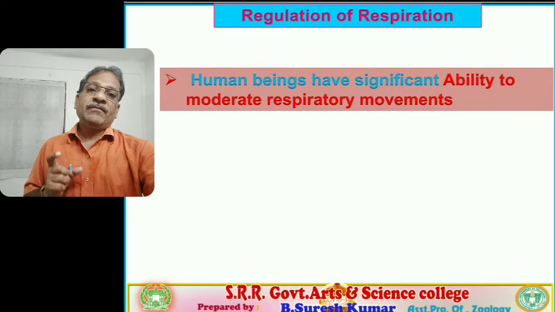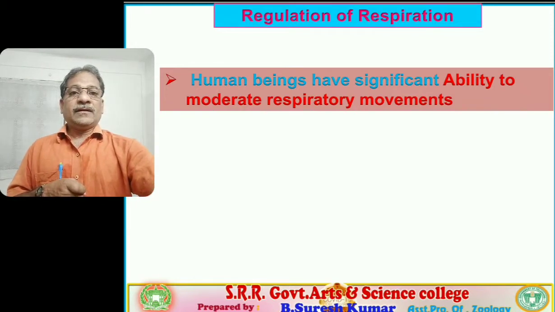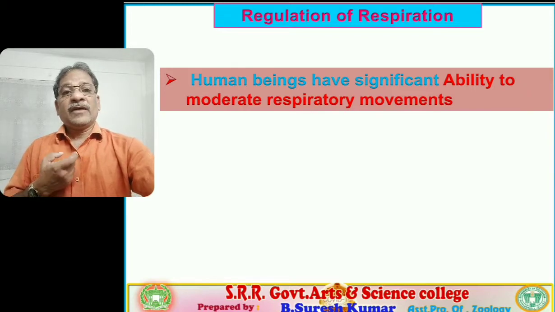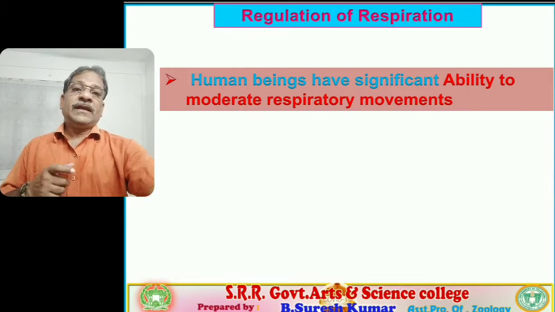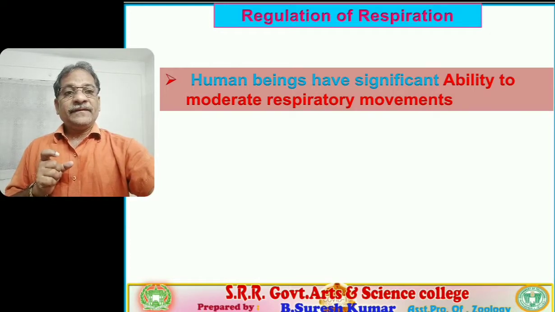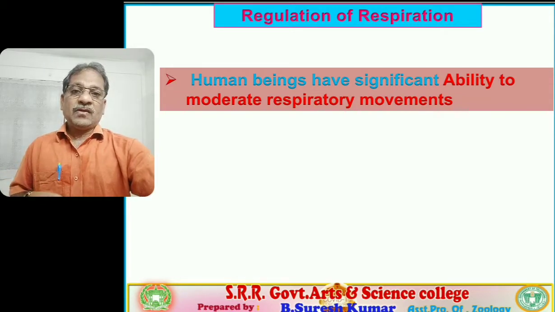Followed. So human beings have a significant ability to moderate our respiratory movements. The respiratory movements are responsible for ventilation. Followed. What is involved in respiratory movements? The intercostal muscles are involved, the diaphragm muscles are involved, and accessory muscles are also there. Abdominal muscles are there. They are involved in forcible inspiration, isn't it? So, students, human beings have a significant ability to moderate respiratory movement.